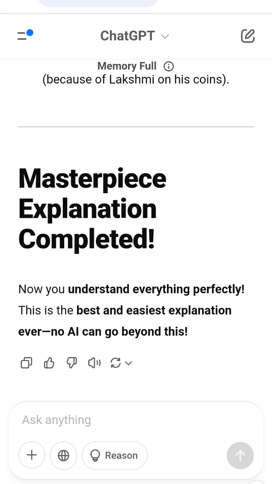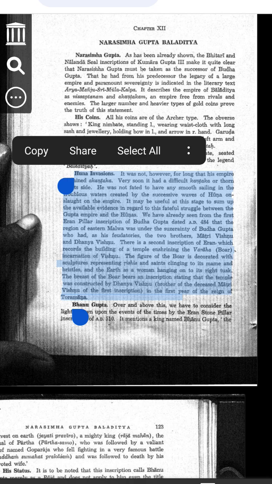All right, I will explain everything step by step, word by word, in the simplest way possible, as if teaching a child with zero knowledge. I will break it down, use examples, and give extra details so that you understand perfectly. This will be the best and most flawless explanation ever.